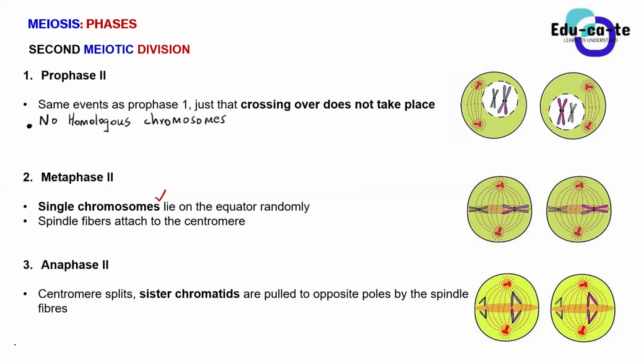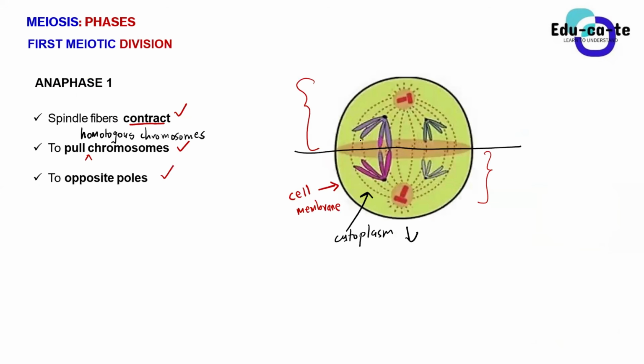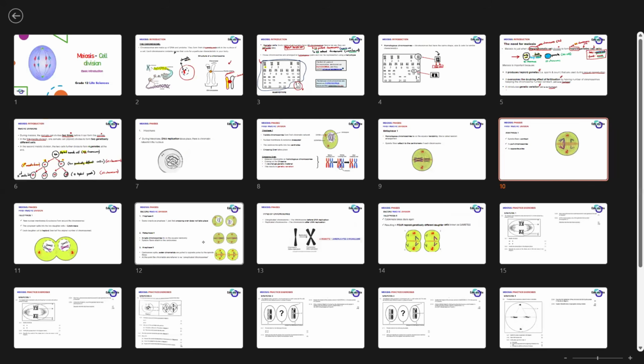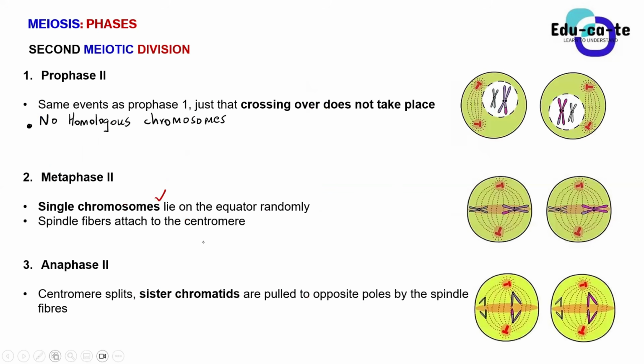So now, during anaphase 1, remember guys, when we explained, we said that the spindle fibers are contracting so that they can pull homologous chromosomes away from one another to opposite poles. Some of the chromosomes are going upwards to this upper pole, some of them are going to this lower pole, downwards. So basically, that's what happens during anaphase 1. Now we want to take this to anaphase 2, where we don't have any homologous chromosomes, because during the second meiotic division, we only have single or individual chromosomes.